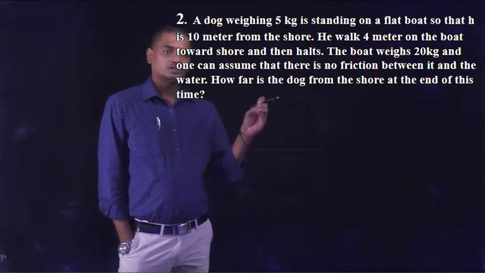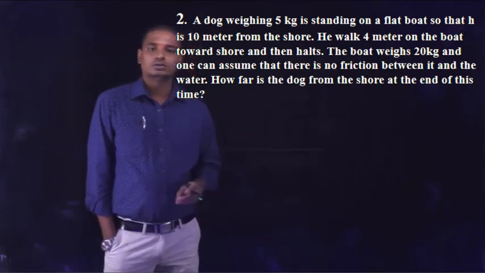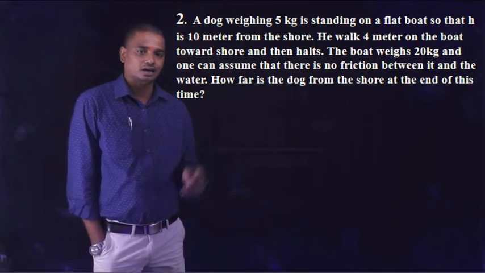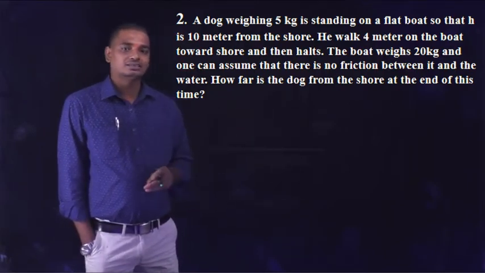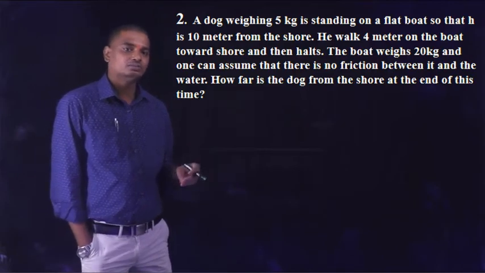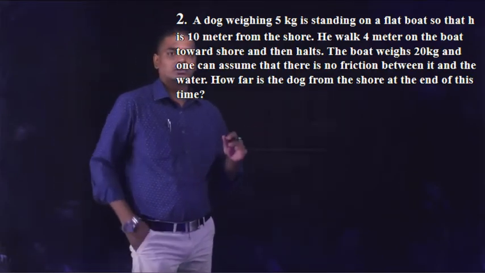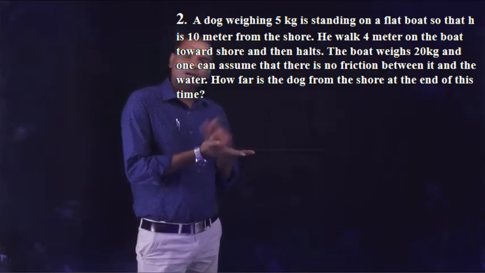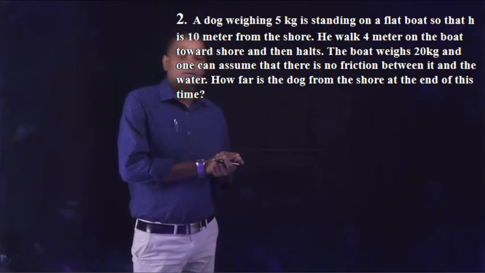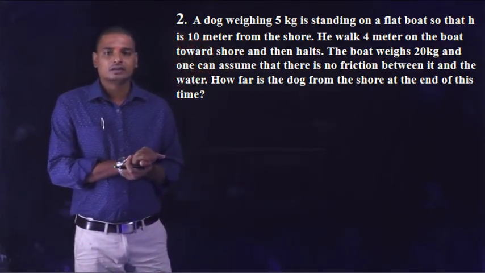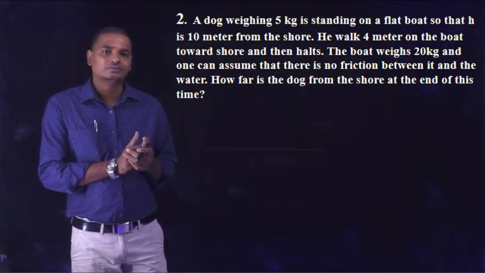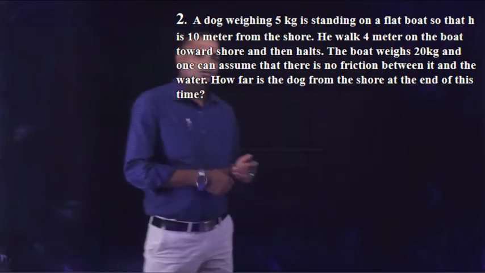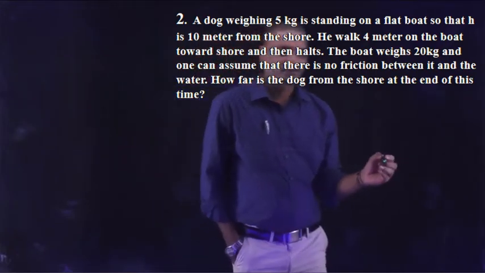If the dog walks 4 meters on the boat towards the shore and then halts, the boat weighs 20 kgs and one can assume that there is no friction between the water and the boat, and also between the dog and the boat. How far is the dog from the shore at the end of this time?